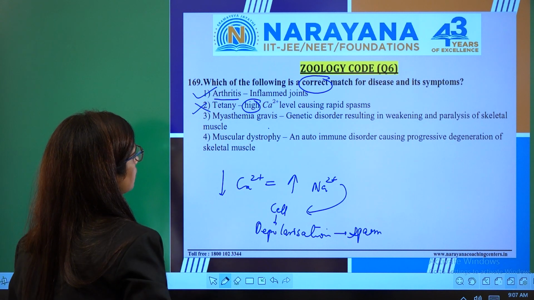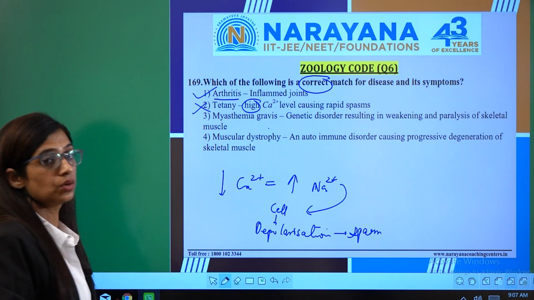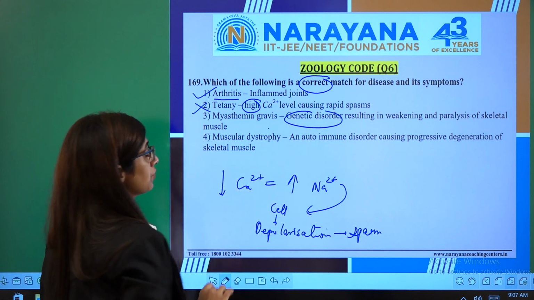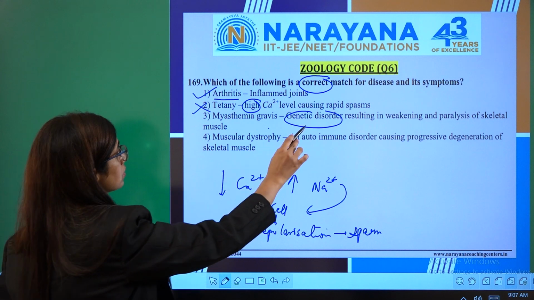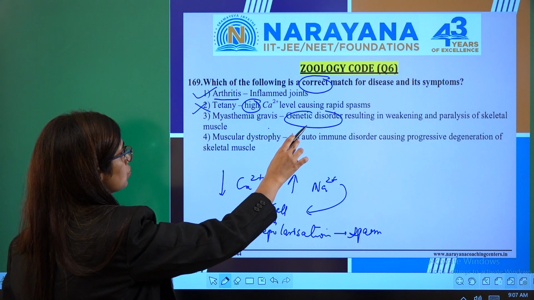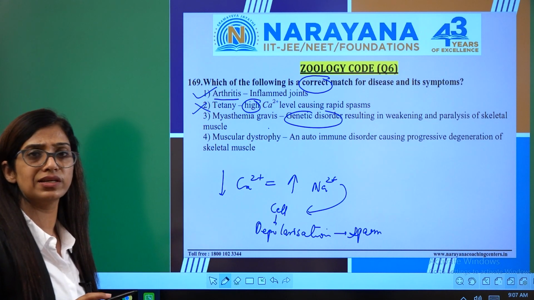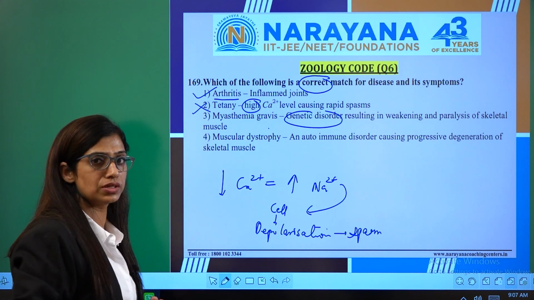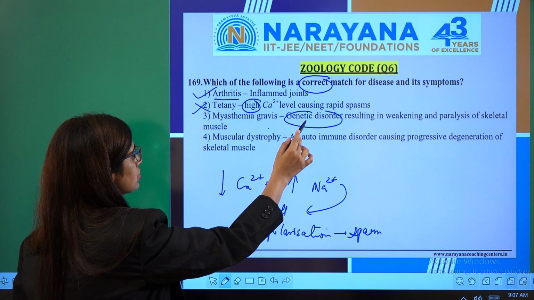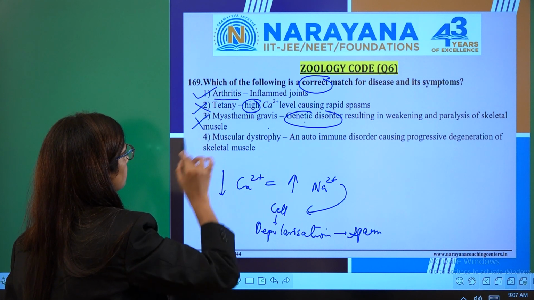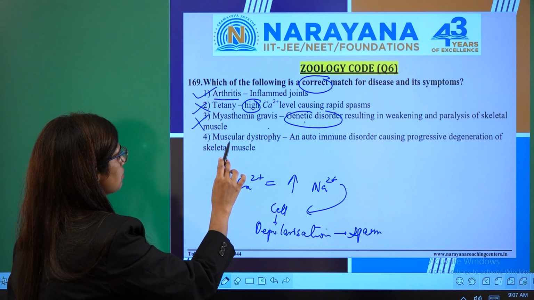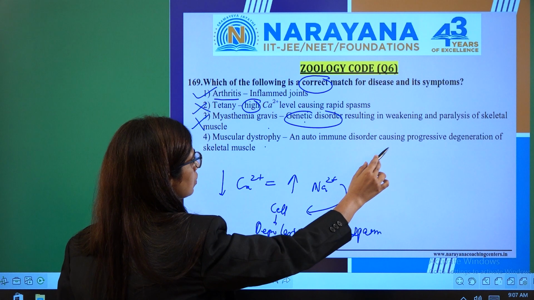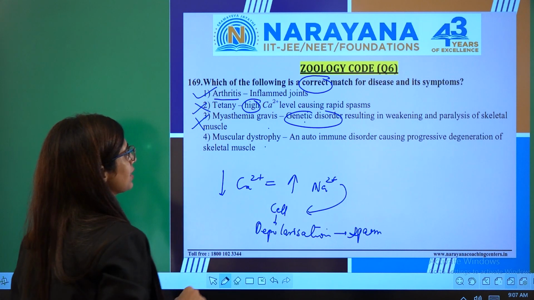Myasthenia gravis is an autoimmune disorder, not a genetic disorder. This is wrong. We have to look at which category it is put into. It is put into the category of genetic disorder, which is wrong. Myasthenia gravis is a disease of the neuromuscular junction and skeletal muscles, and it is an autoimmune disorder. Now the fourth option, muscular dystrophy: an autoimmune disorder causing progressive degeneration of skeletal muscles.